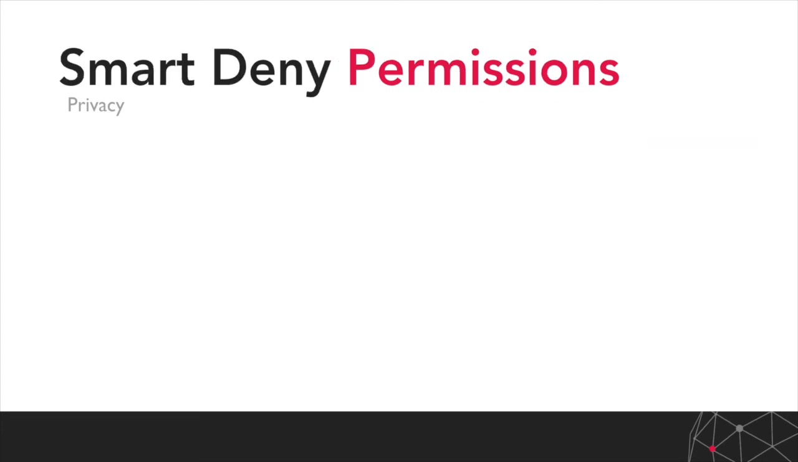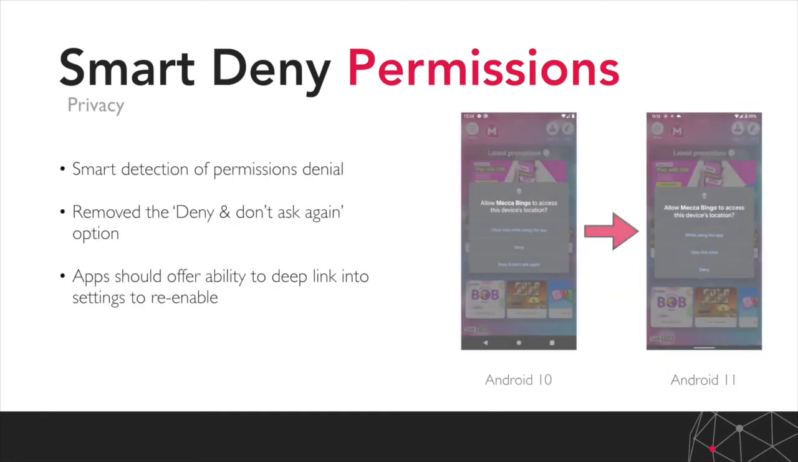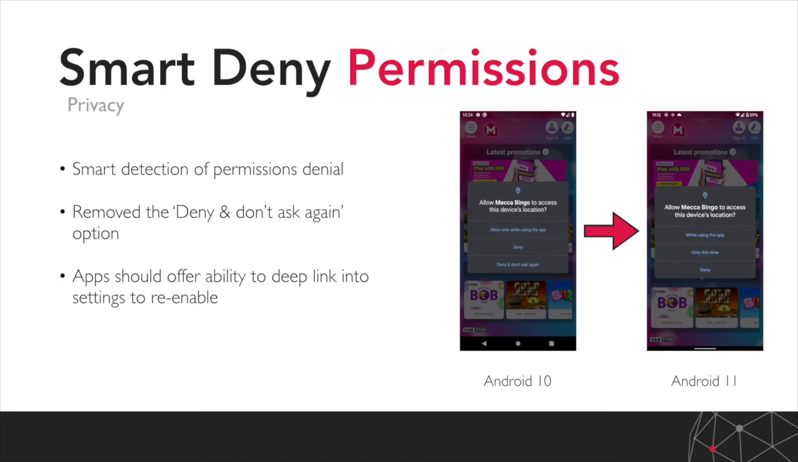Next up we have smart deny permissions. In Android 10 and in older versions of Android as well, there was the option to deny and don't ask again. Now in Android 11 that has been removed in favour of the OS being a little bit smarter. If a user were to tap deny multiple times, it's implicit that the user really doesn't want to grant that permission, and they then wouldn't be shown that pop-up again.